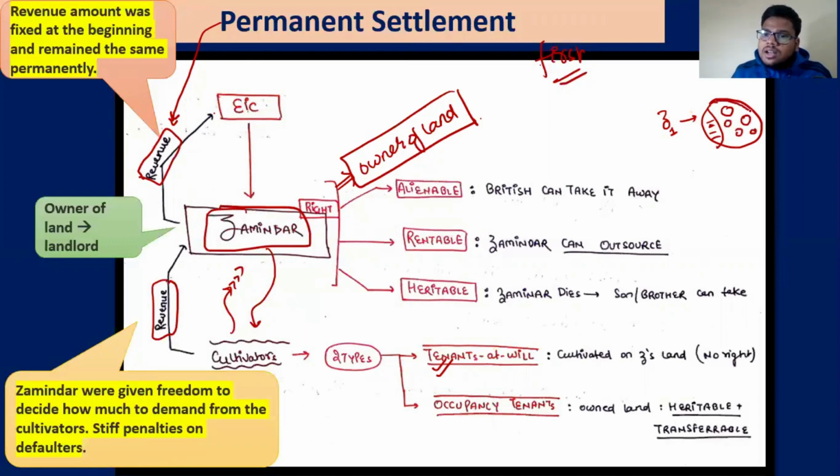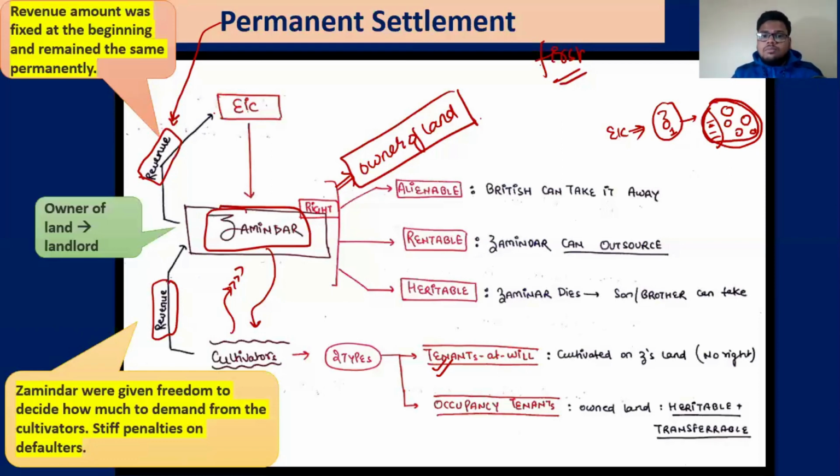But to extract the revenue out of this whole area is the responsibility of this zamindar, and the EIC will work only with him. So the EIC has nothing to do with the people. They just want to get a fixed amount of revenue from the zamindars. Remember, the amount from the zamindar is fixed.